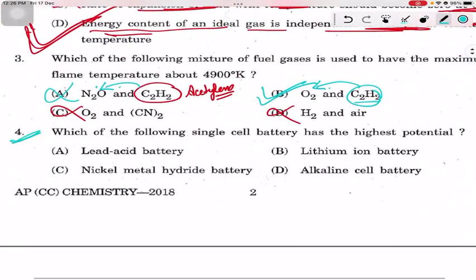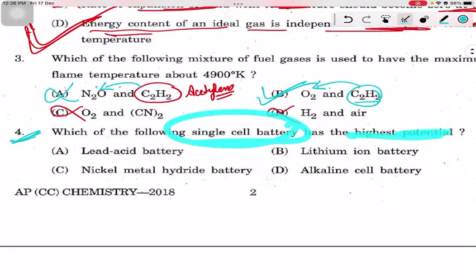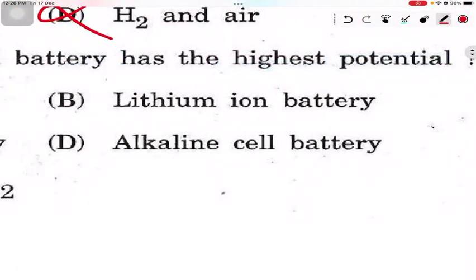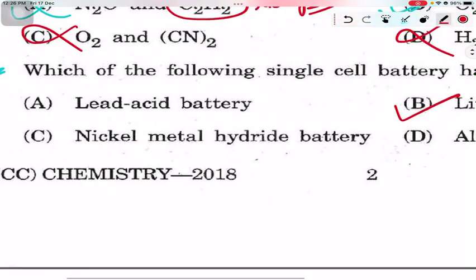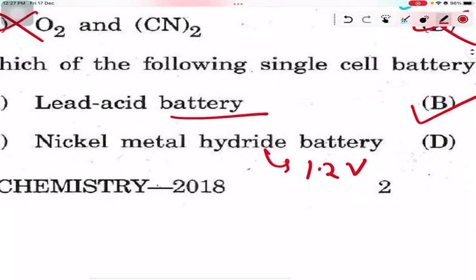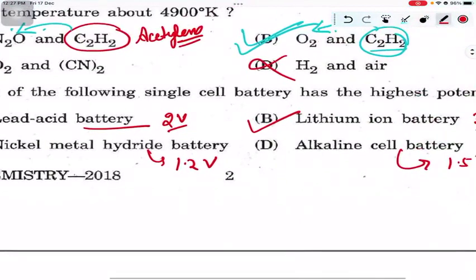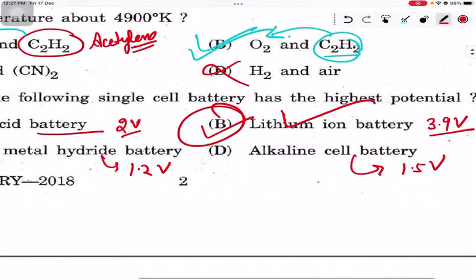The last question is: which of the following single cell batteries has the highest potential? In our electrochemical series, it is the lithium ion battery with the highest potential. Its single cell potential is about 3.9 volt. Alkaline cell battery is 1.5 volt, nickel metal hydride battery 1.2 volt, and lead acid battery 2 volt. So lithium ion has the highest value, the best battery till now.